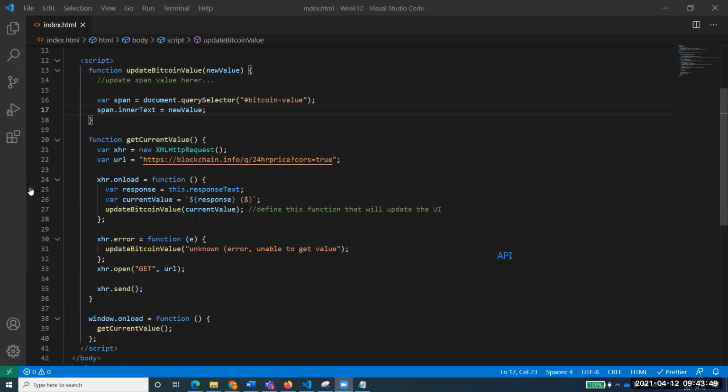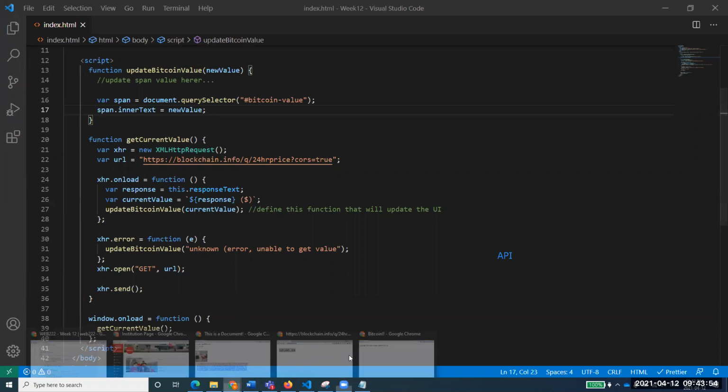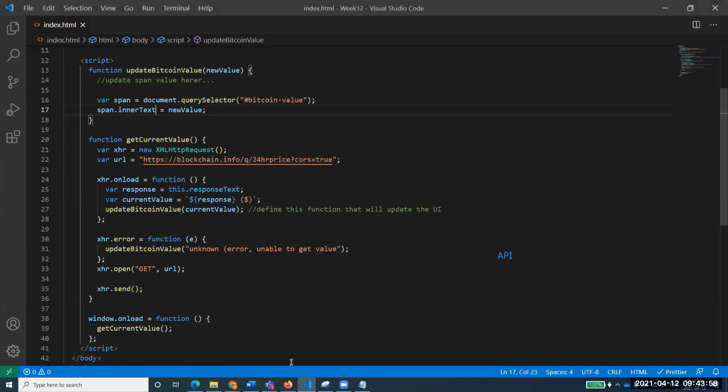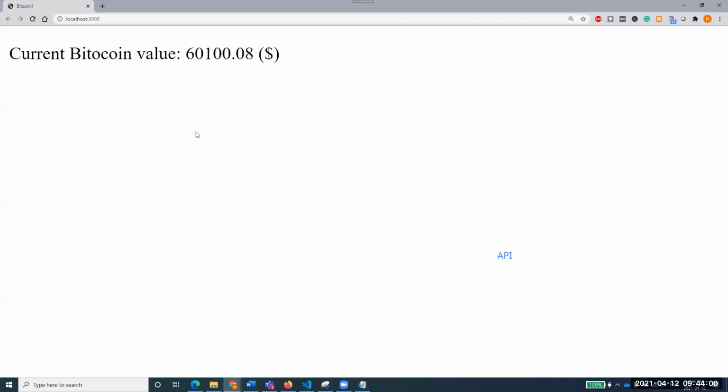Okay, did you see the code? That's very good. Jonas is mind working. And who else is able to see that output? Okay, no, not this output. This is directly from the API. This is from our page.